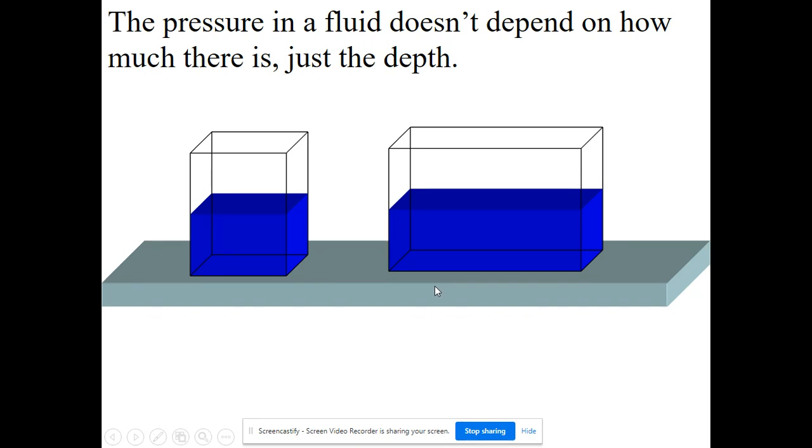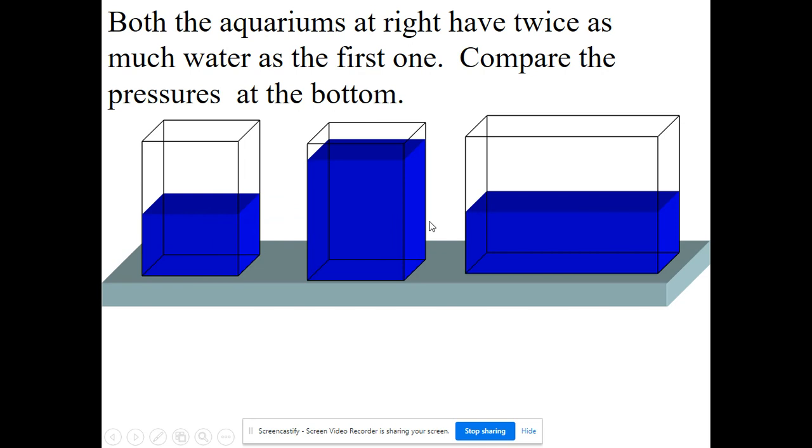So one of the things that you want to take away from this is that the pressure in a fluid, a liquid or a gas like water, doesn't depend on how much liquid there is. It only depends on how much there is above you, or the depth you are in the fluid. Now if I compare 3 containers of water, we want to see which one has the greatest pressure.